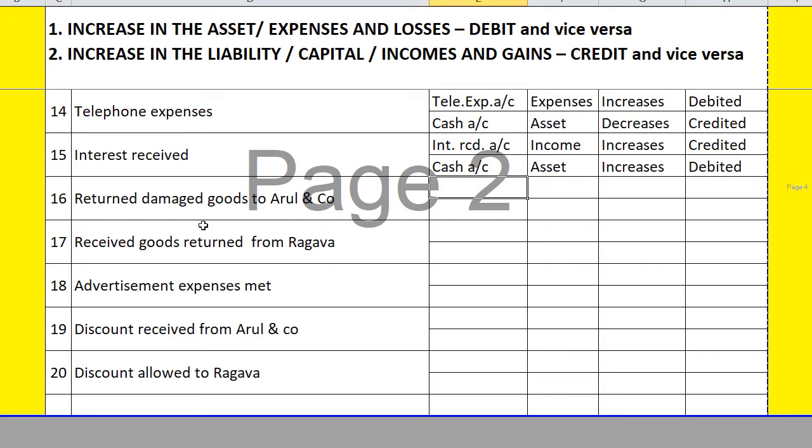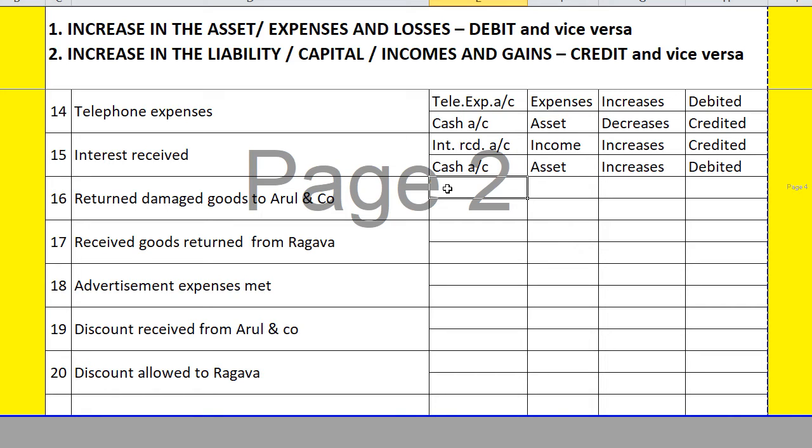Right. The next one, returned damaged goods to Arul and Co. So we have purchased from Arul on credit. Now some goods are damaged and we are returning it. So here also we have to return. We have purchased goods from Arul and now we are returning it.